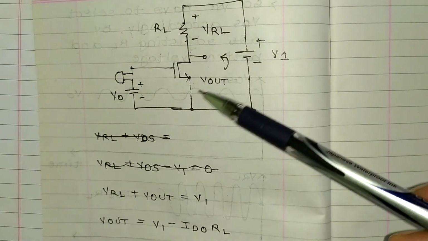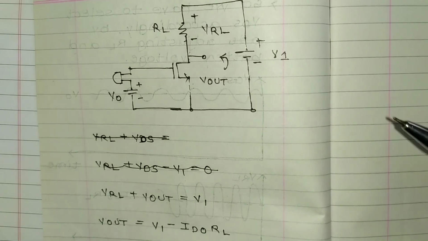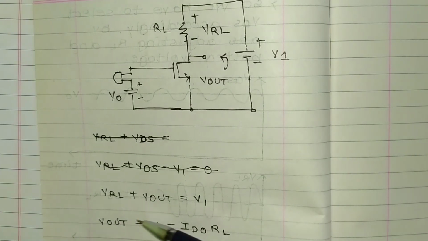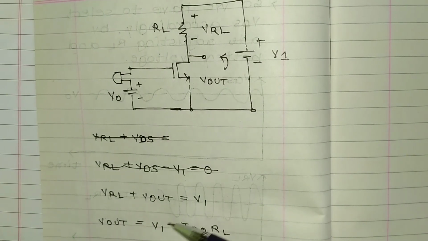We are getting Vout as an amplified signal because of this equation, Vout equals V1 minus ID0 RL.